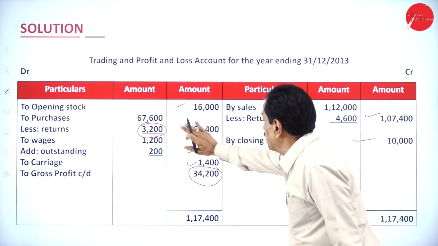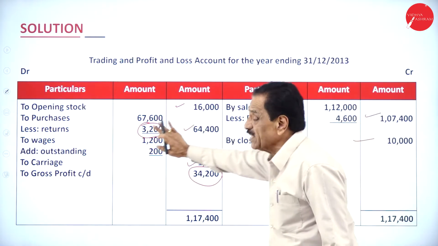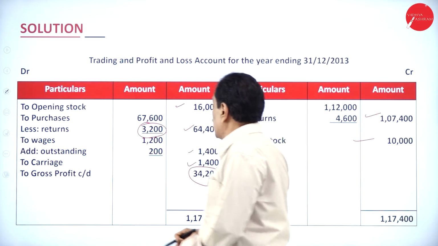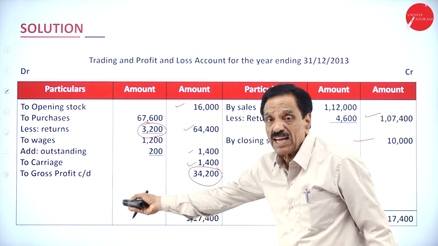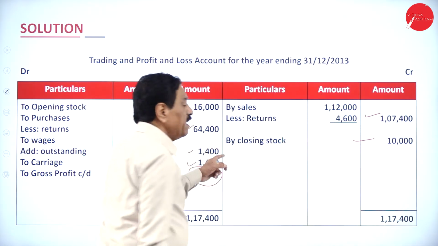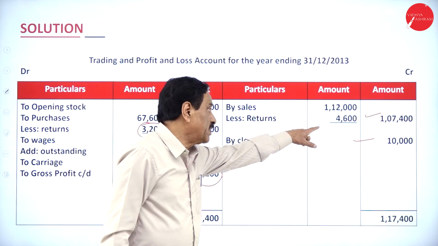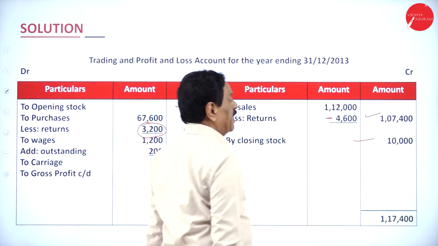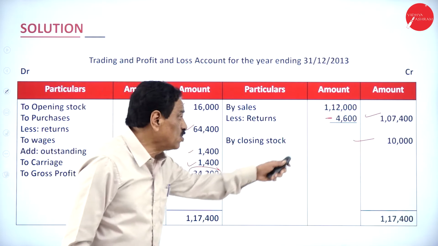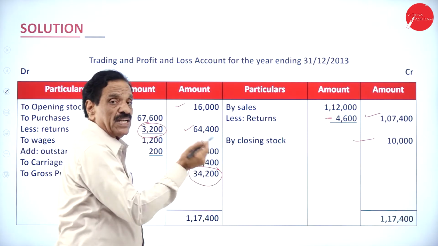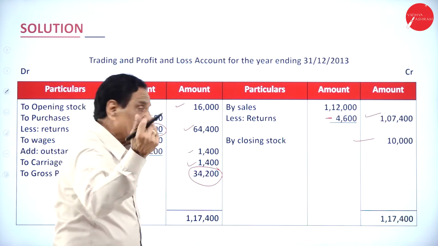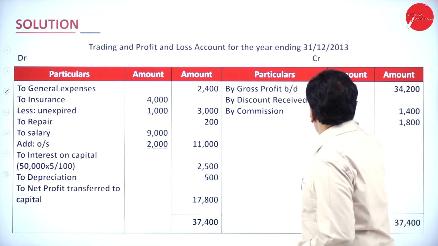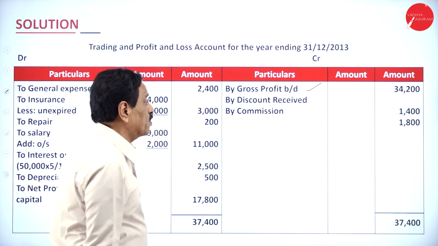So purchase will come on the debit side, sales on the credit side. Purchase return means returns outward, sales return means returns inward. Then wages are directly connected, carriage inward is directly connected. We have made the sale, goods have been returned inward, how much? 4,600, this should be deducted. Balance is 1,07,400, the unsold stock is 10,000, and the net result of purchase and sale is 34,200, which has been transferred to the profit and loss account. You bring down to the P&L account the gross profit brought down. How much is there? 34,200.